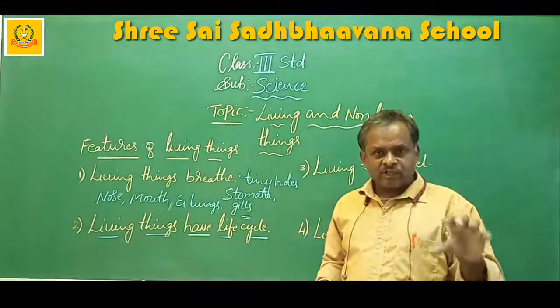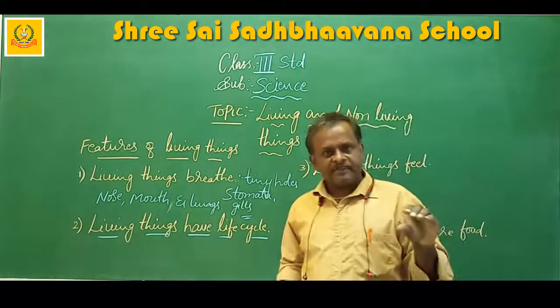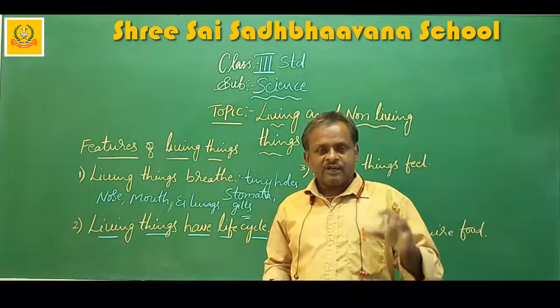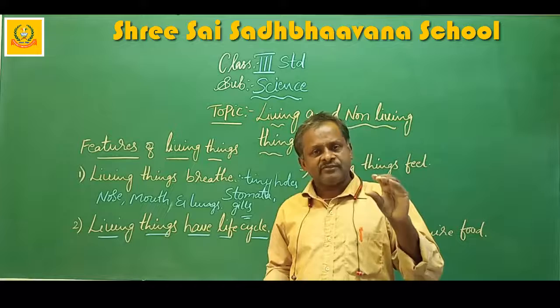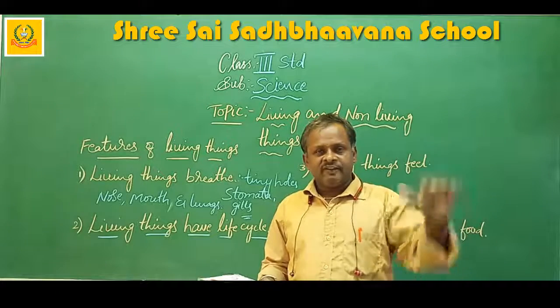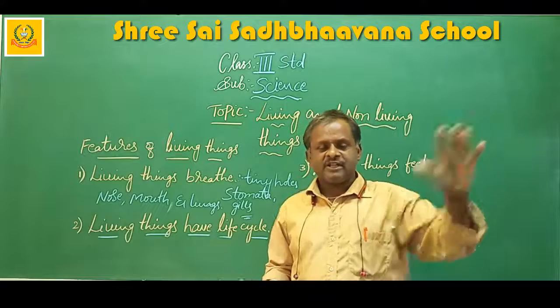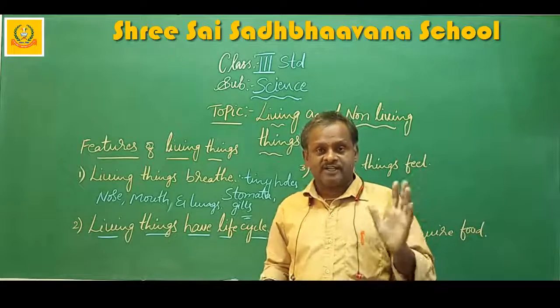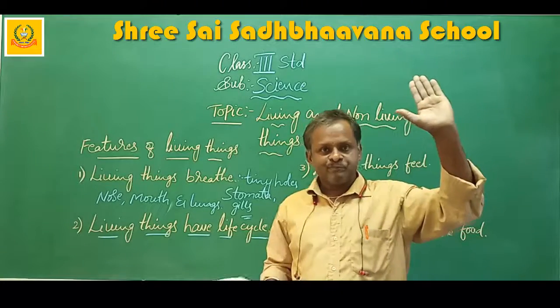A kitten grows into a cat. When you see those small kittens, they are the babies of cat. They will grow into a cat. Small puppies, that is the babies of dog. They will grow into dog. They will grow very fast because their life cycle is little, so they will grow fast. But you can't grow fast because your life cycle is more.